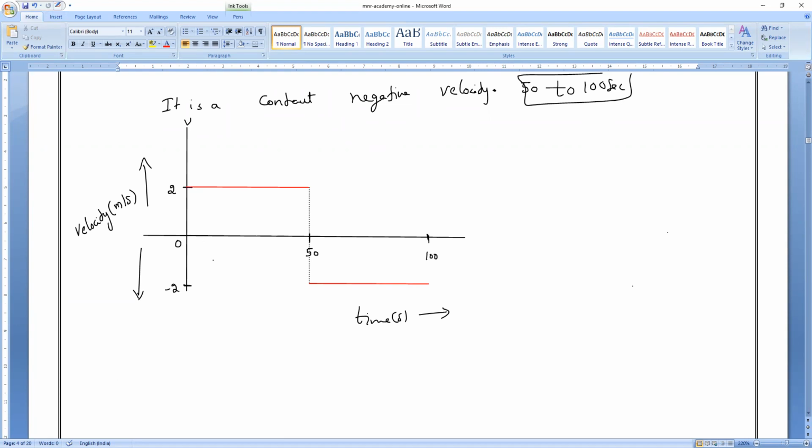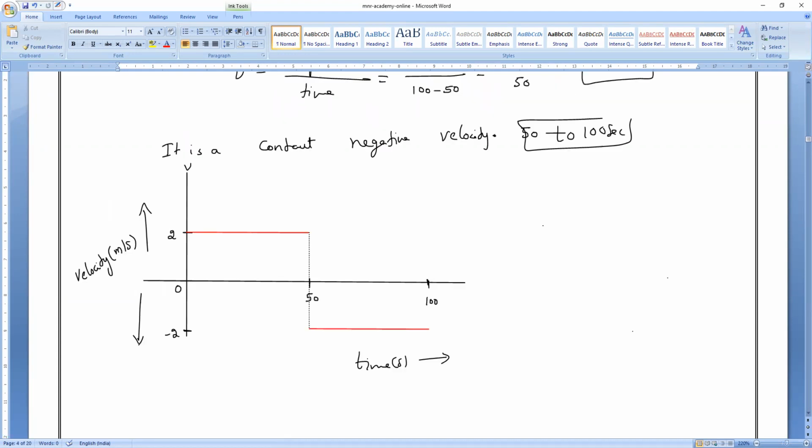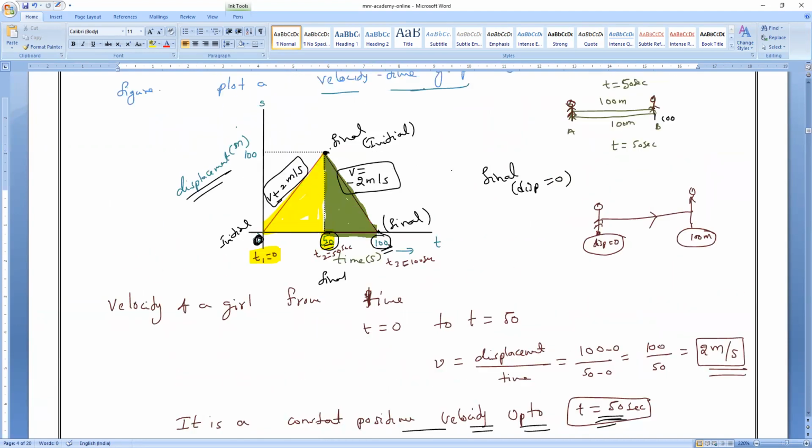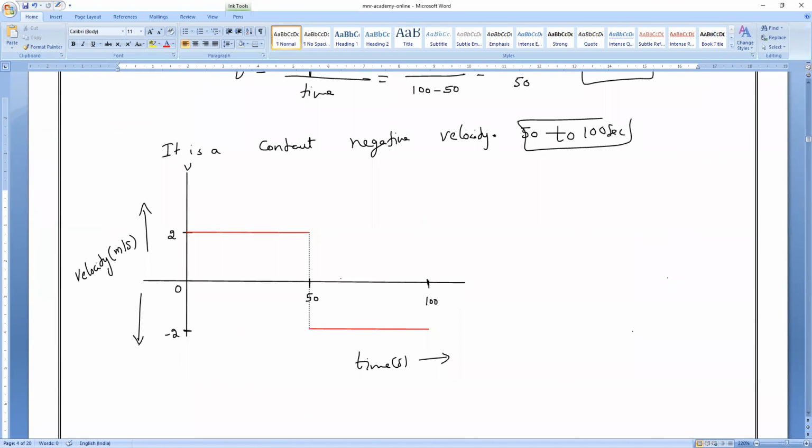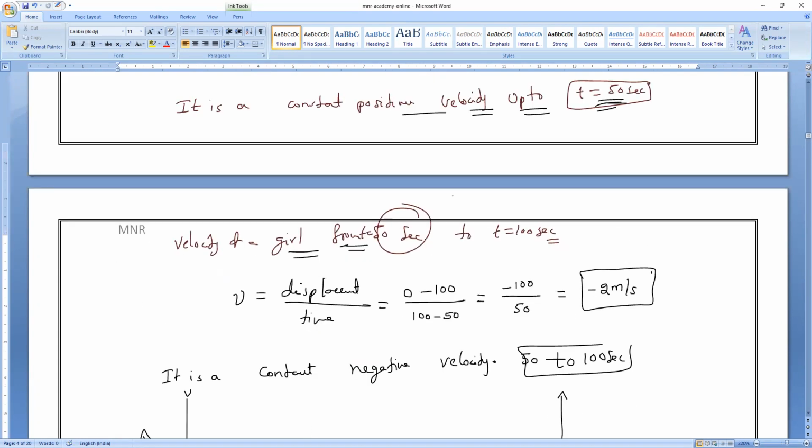Sir, not clear in the answer. Which one, Sanjay? Sir, not clear in the second criteria of the question. Which second criteria? This one. Swipe down. Sanjay, check the velocity time graph. Velocity time graph, constant velocity. What have you drawn in the graph? Parallel to x-axis or y-axis? Check it. Can you swipe above? Okay.